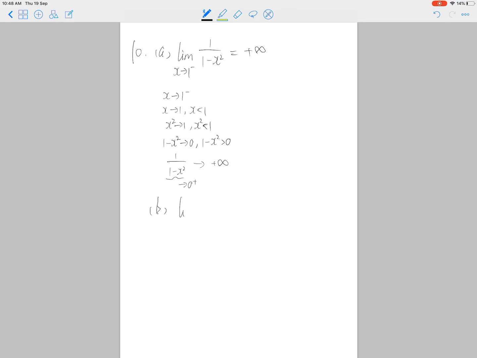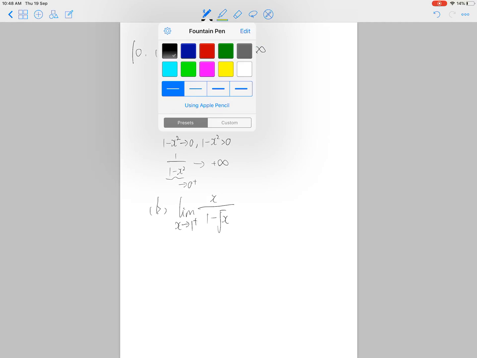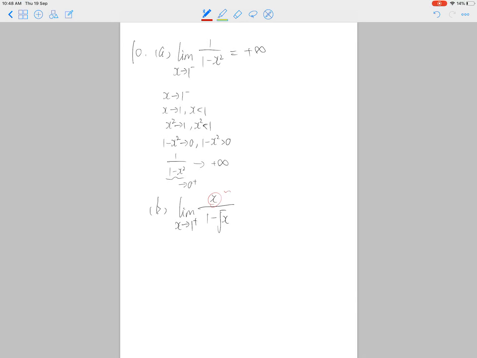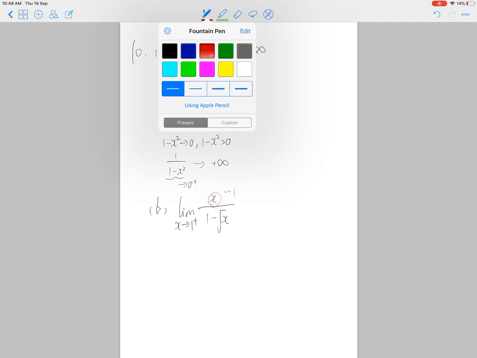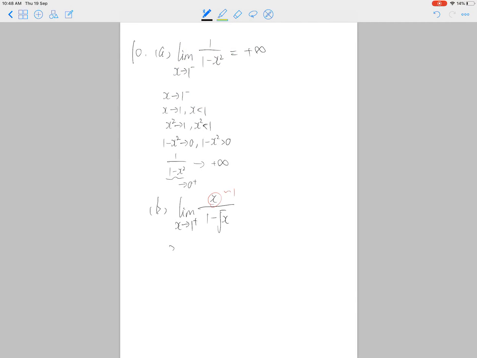So part B. When x is approaching 1 from the right side, you can see this part is around 1, so we don't care. We only care about the denominator. x is approaching 1 from the right side, which means x is slightly greater than 1, which means the square root of x is approaching 1 and is also slightly greater than 1.